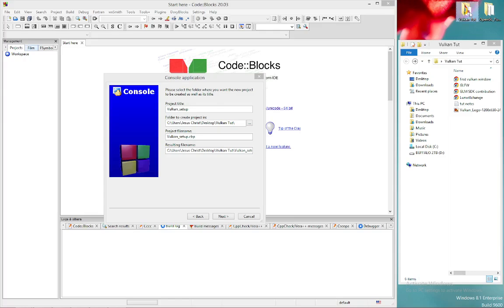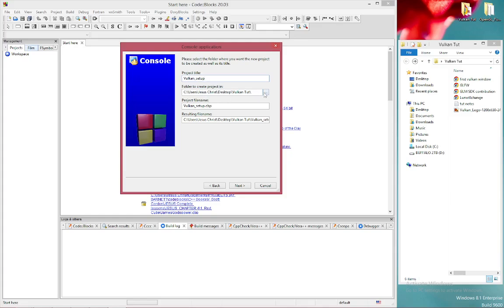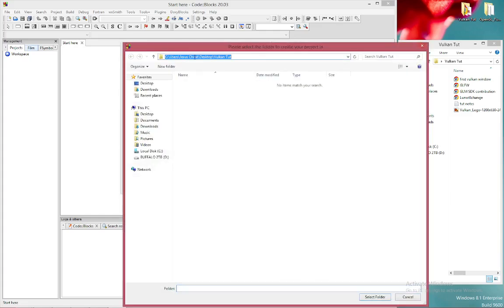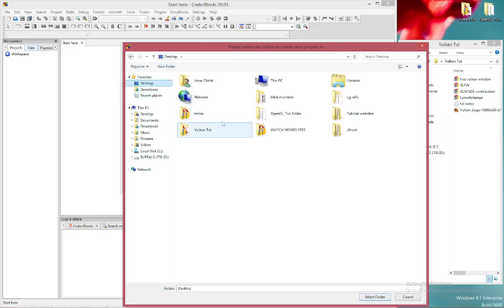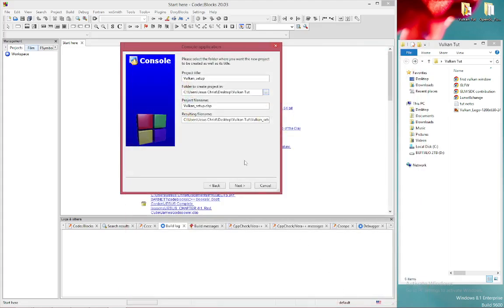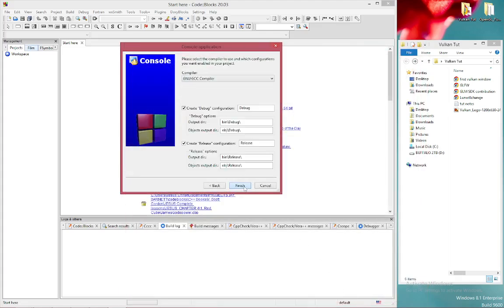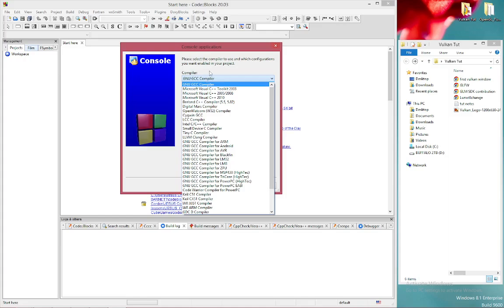Go to your Vulkan Tut folder. Desktop. And where do we want this file? We want our project in our Vulkan Tut folder. So desktop, click Vulkan Tut, select folder, click Next, and we want to make sure these two things are checked: create debug and create release. GNU GCC compiler.